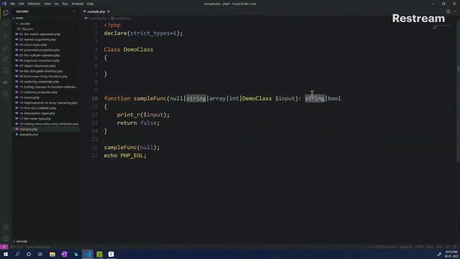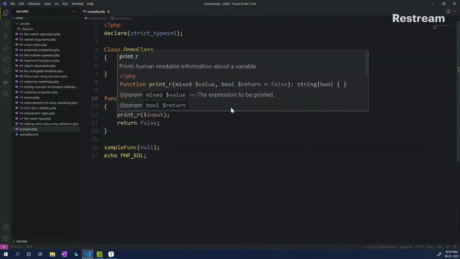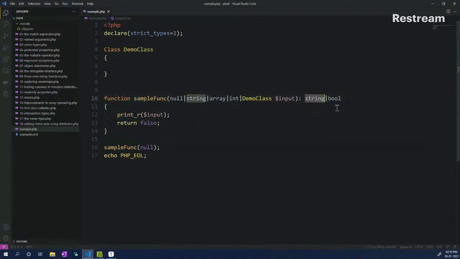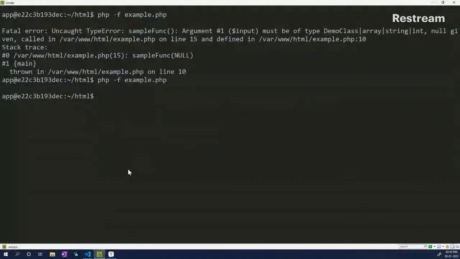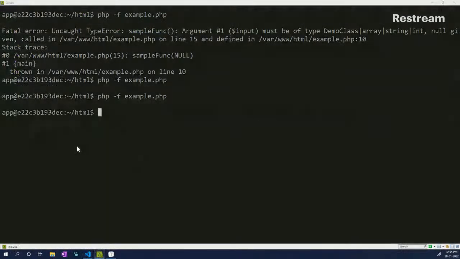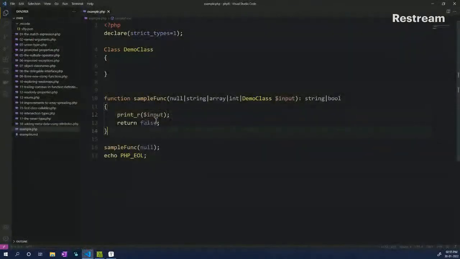So here also we are putting in the return type as string or boolean. Either it returns a string, which is acceptable, or if it returns a boolean, it is also acceptable. Now if I run this again, null is returned, which again is not exactly what it is returning. It is actually doing a printer, but it is returning a boolean, so it is acceptable. So this is how the union type works, and I hope you like this new functionality, and I hope I see a lot of people using this use case if needed.